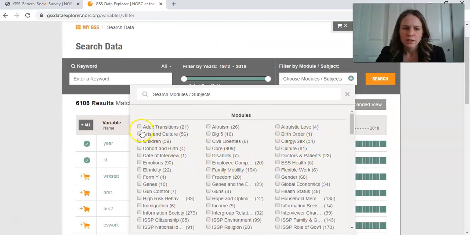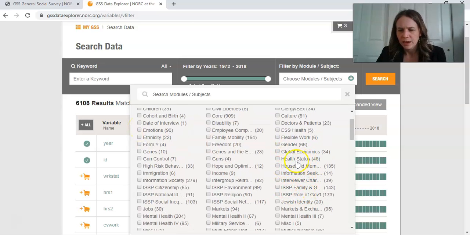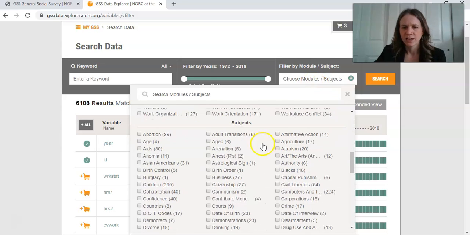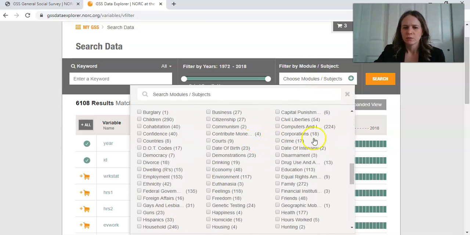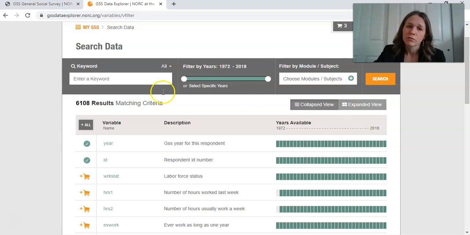modules. So if you wanted to just look at adult transitions, or health status, or global economics, that's probably questions about people's opinions about economics. There's tons of different modules or subjects here. And even though there's over 6,000 variables, it can still be hard to find exactly what you're looking for.